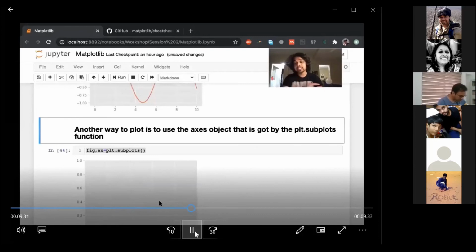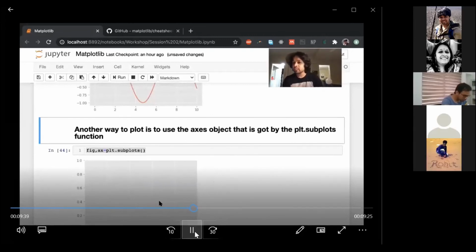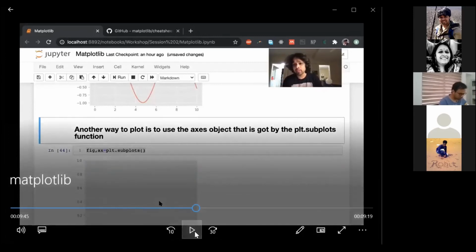Now, this is where matplotlib often gets confusing, and a lot of people get confused. I was confused about this for a long time. Basically, matplotlib has two different ways of plotting.